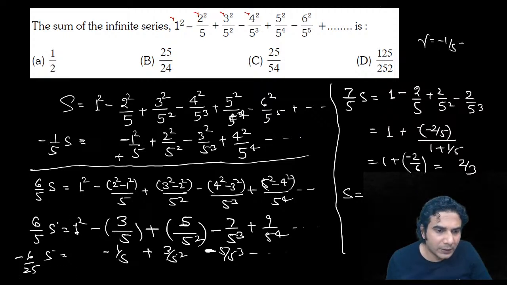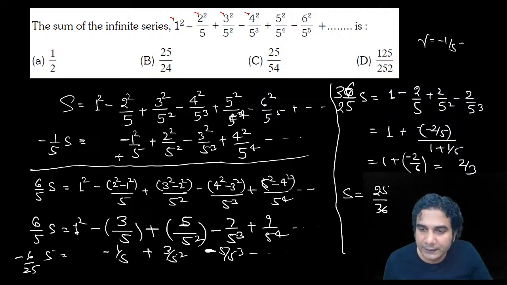Wait a minute. So 30 minus 6, 30 plus 6 is 36. So this is going to be 36 divided by 25, all right. So multiply it. So this is 25 divided by 36 into 2 by 3.